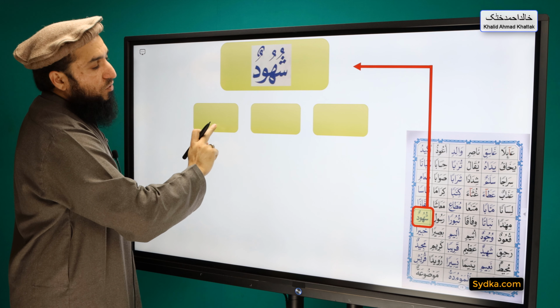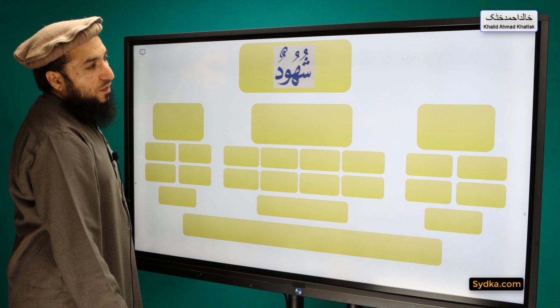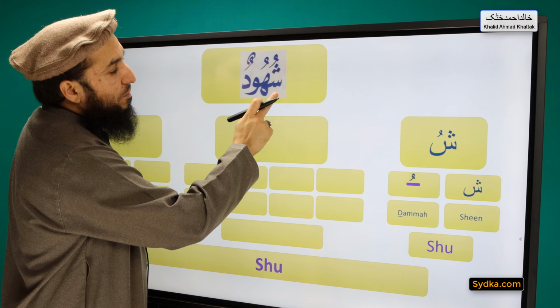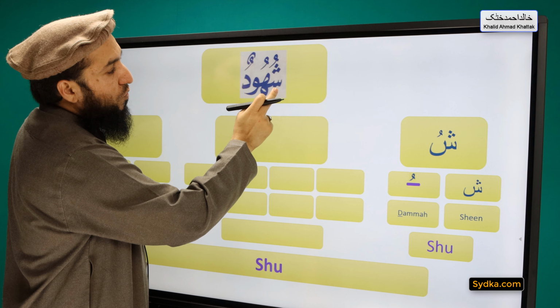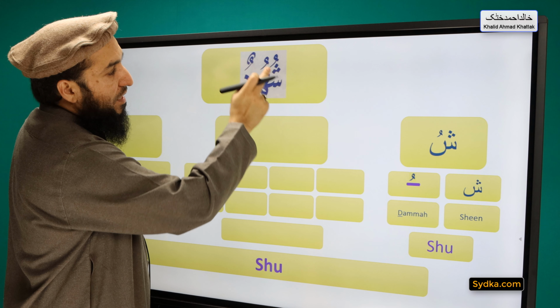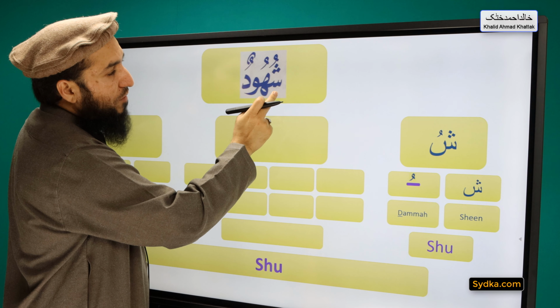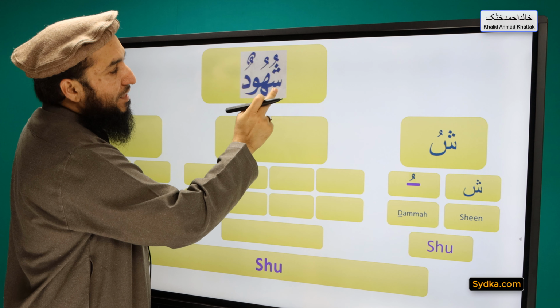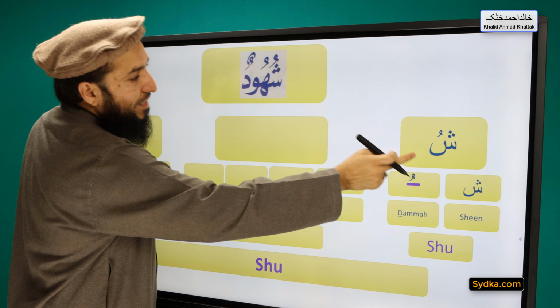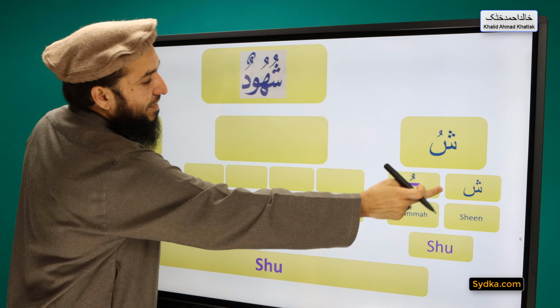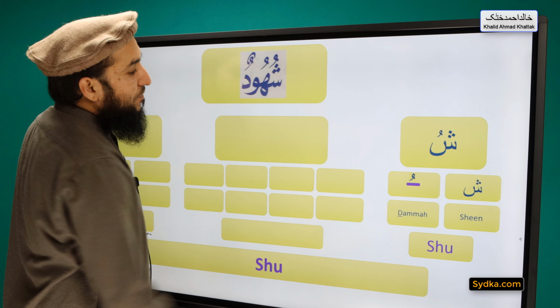The next word we have is shuhudun. It can be divided into 3 syllables. The first syllable we have is sheen dhamma shu. Sheen is a light letter, it has dhamma on top of it, and it will be prolonged for 1 count. Sheen dhamma shu, sheen dhamma shu.